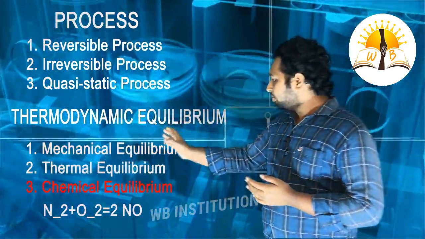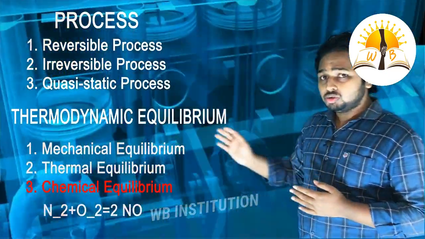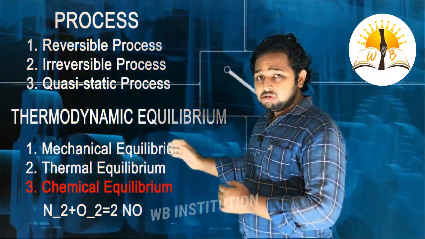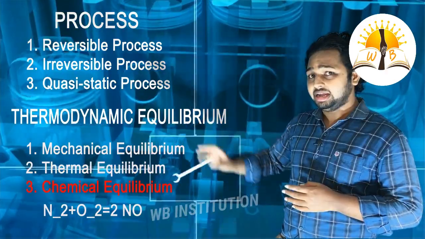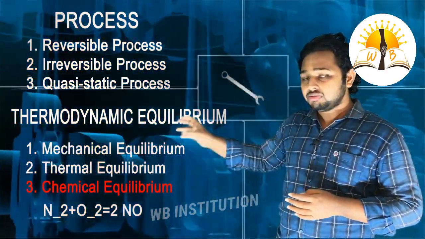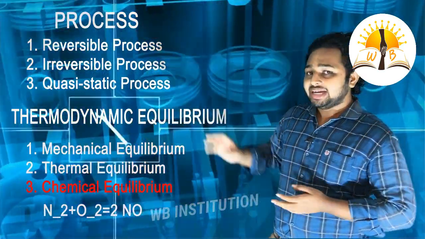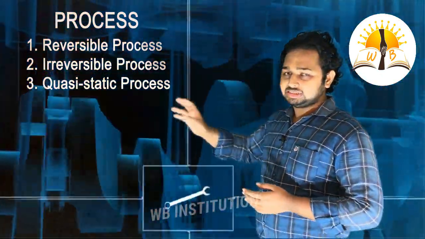Here we can see a chamber which has been divided into two equal parts. Now the forward rate is equal to the backward rate. If the forward rate is equal to the backward rate in a chemical reaction, then we can say it is also in chemical equilibrium. So based on these equilibriums, we can classify these processes.